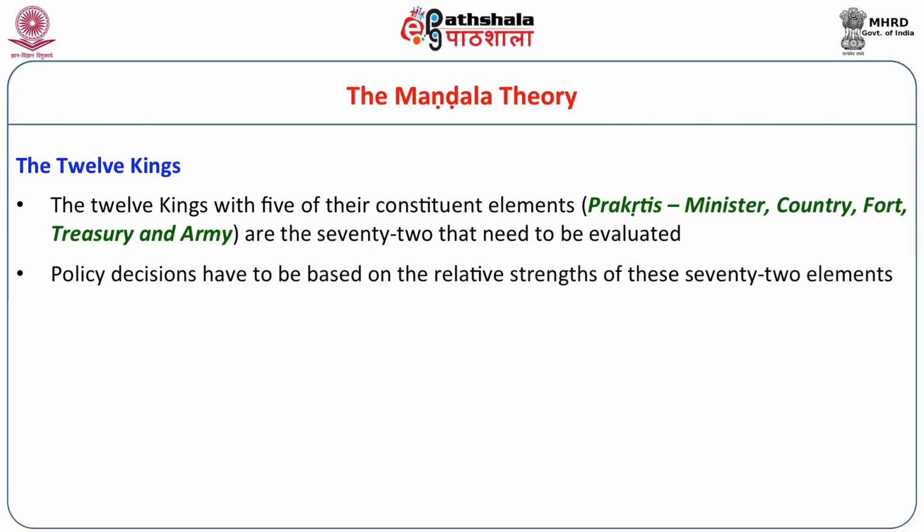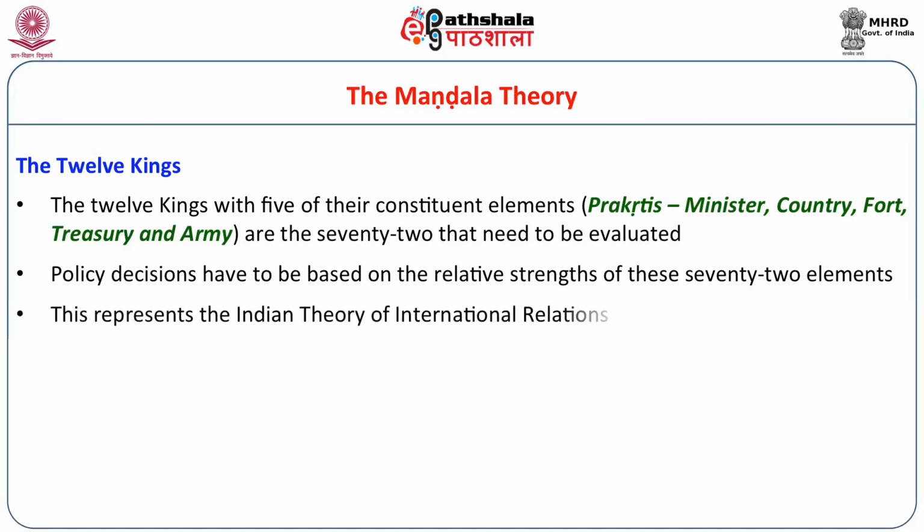Policy decisions have to be based on the relative strengths of these 72 elements. To give an example, you think of again India, Pakistan. I said the king of Pakistan is a prime minister, but the army is stronger there in the current position. So one has to look at every element of the kingdom and not merely the king, the minister, the kind of country it is, rich, poor, etc., the defenses, that is fort, the treasury, and also their army. Once we analyze all the 72 elements, foreign policy evolves by itself. This then represents the Indian contribution to the theory of international relations.